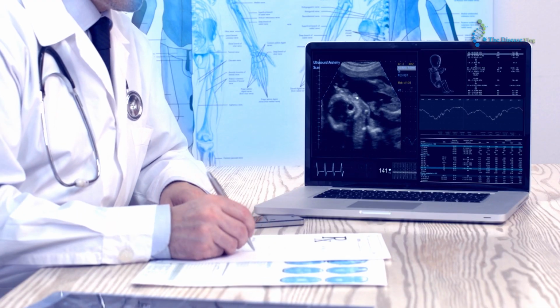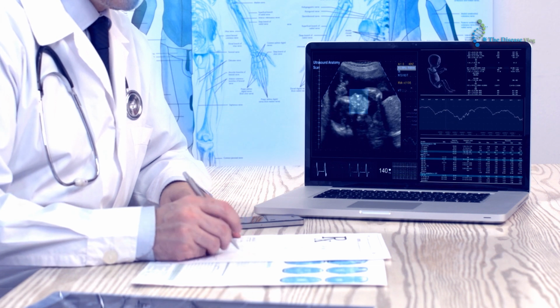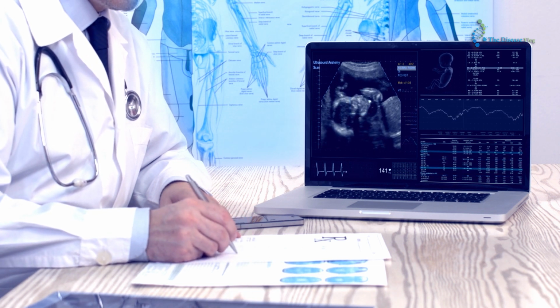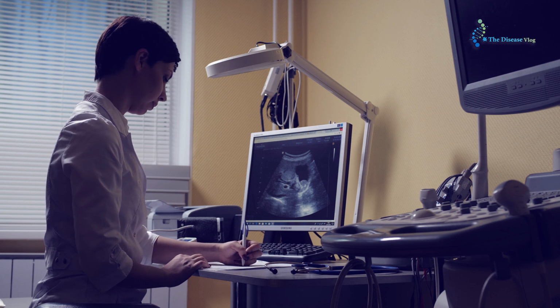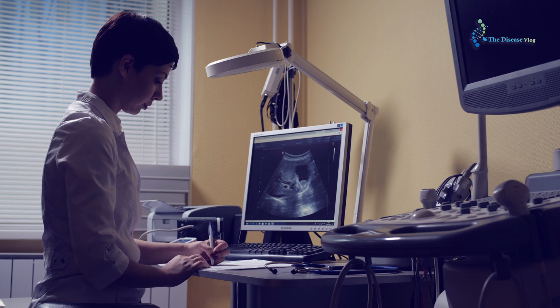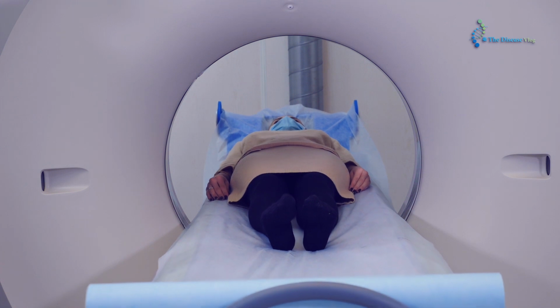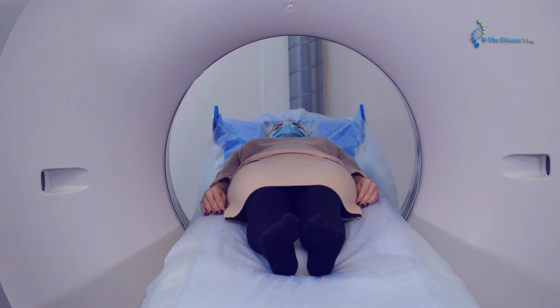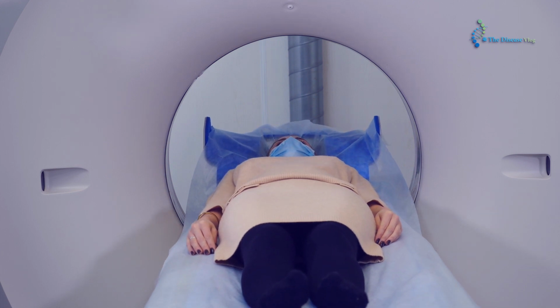These tests may include breast ultrasound. After finding the symptoms of breast cancer, an ultrasound is recommended. It can give a detailed image of the breast. It can also provide an idea about whether the lump is solid or fluid-filled. Breast MRI. It is an imaging test that can give a clear image of the breast. This test is also used to diagnose abnormalities in the breast.